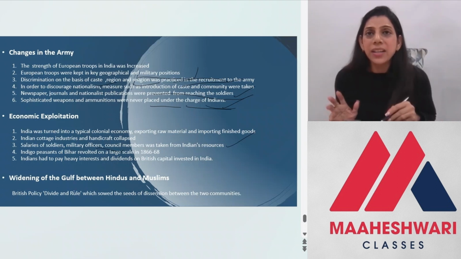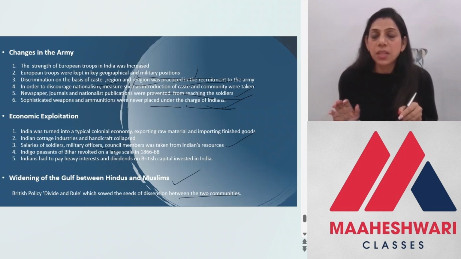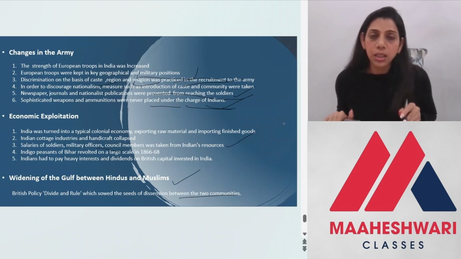There was a widening gulf between the Hindus and the Muslims. The policy of divide and rule, which was the seed sowed by the East India Company between the two communities, just widened the gulf between Hindus and Muslims. तो ये जो gap था वो और बढ़ता चला गया Hindus और Muslims के बीच में, which eventually, उनका ये बहुत clear था कि इस रिवोल्ट में हिंदू और मुस्लिम दोनों साथ आके रिवोल्ट के पार्ट बने थे. इस वजह से ये विद्रोह इतना बड़ा हुआ था, and they wanted to prevent them from coming together in future.